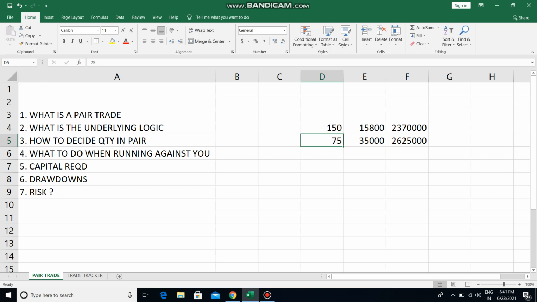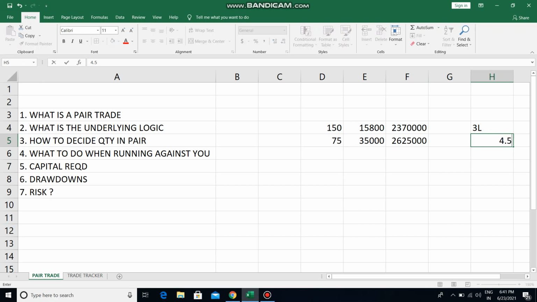Okay, so this becomes one pair for me. So this becomes 1 unit of the pair. If I want to trade 2 units of the pair, I will do 4 lots Nifty and 6 lots Bank Nifty. Okay, so to do 1 unit of this pair, if I am buying Nifty 2 lots, I need to have roughly 3 lakh margin. If I am selling 3 lots Bank Nifty, I need to have roughly 4.5 lakh margin.